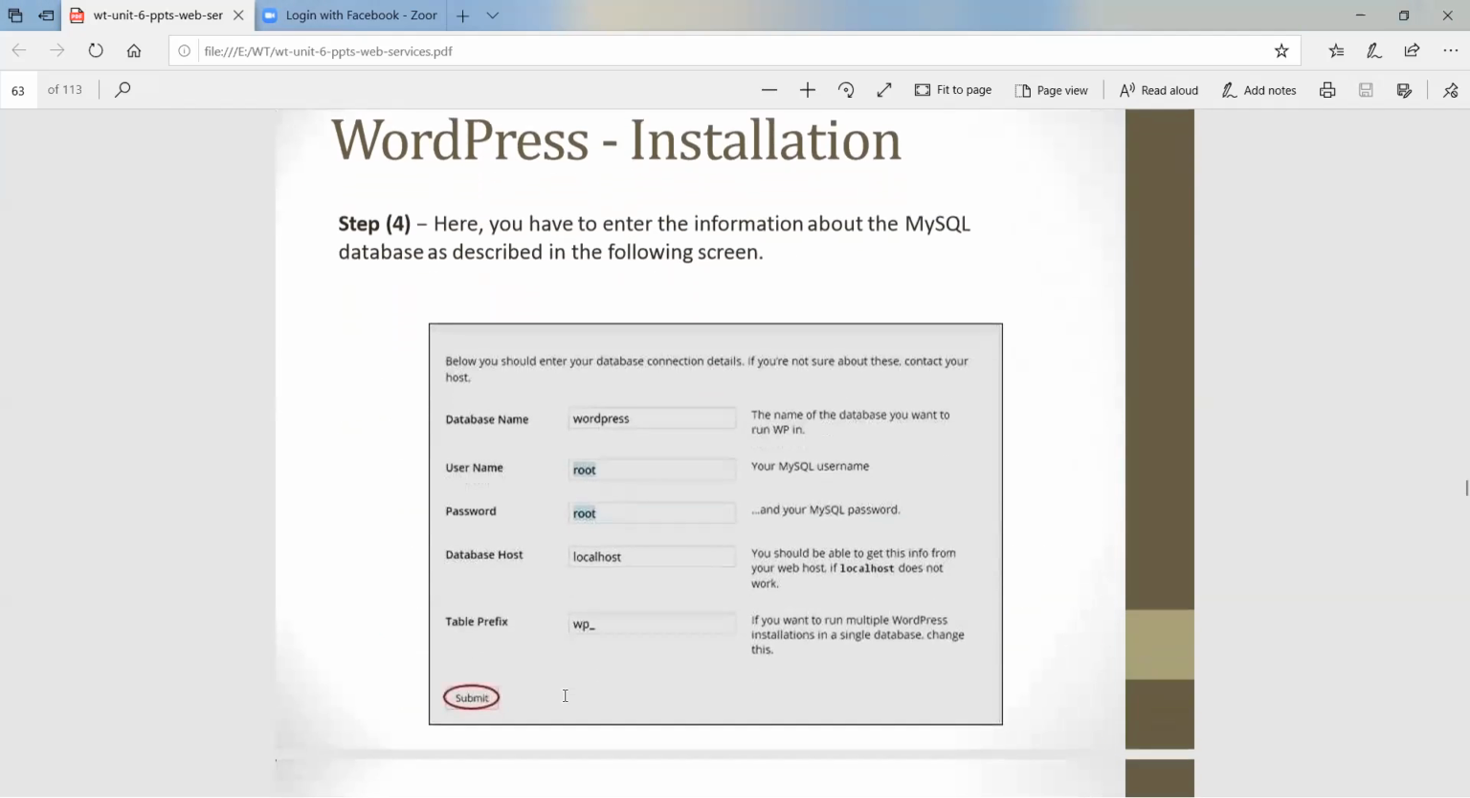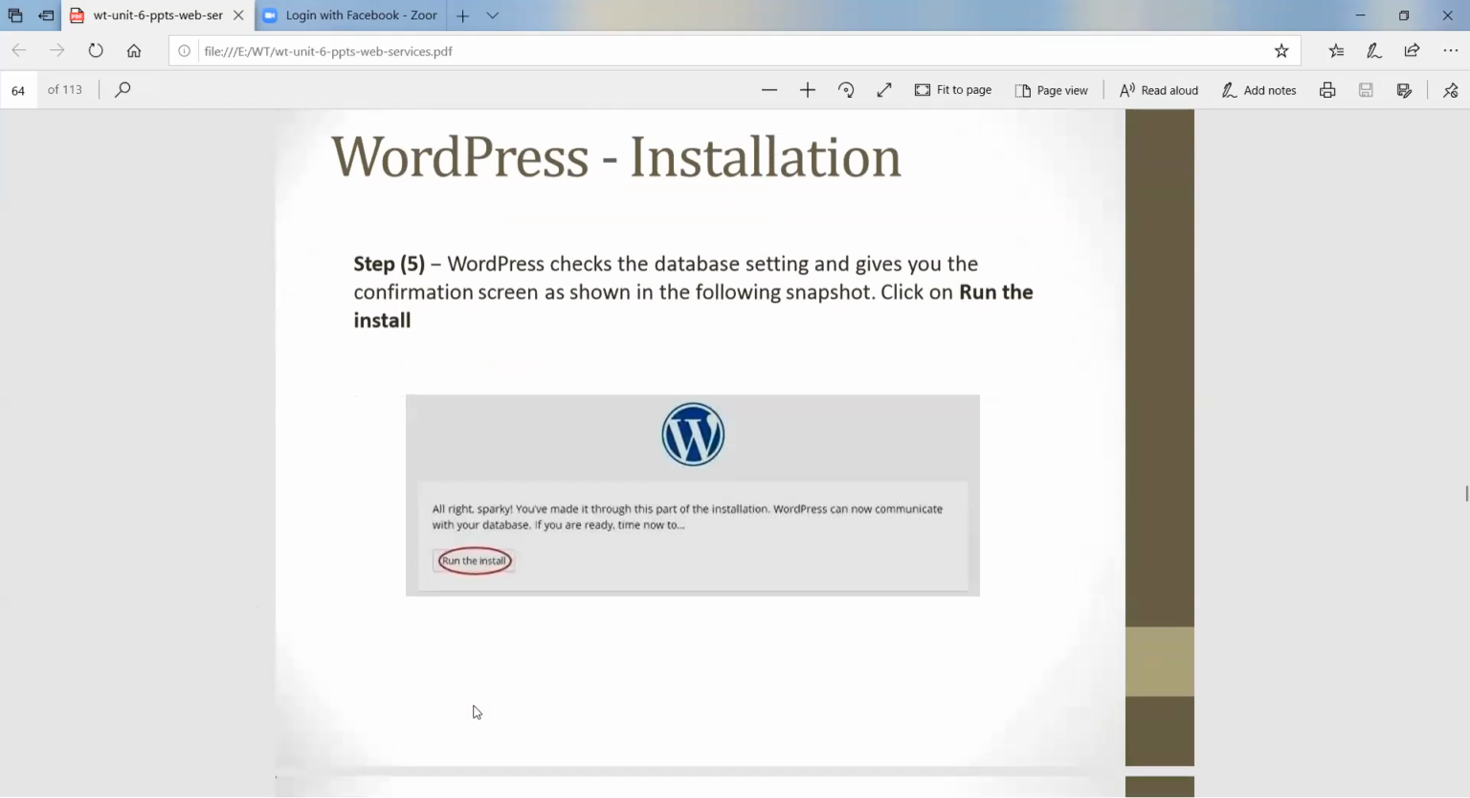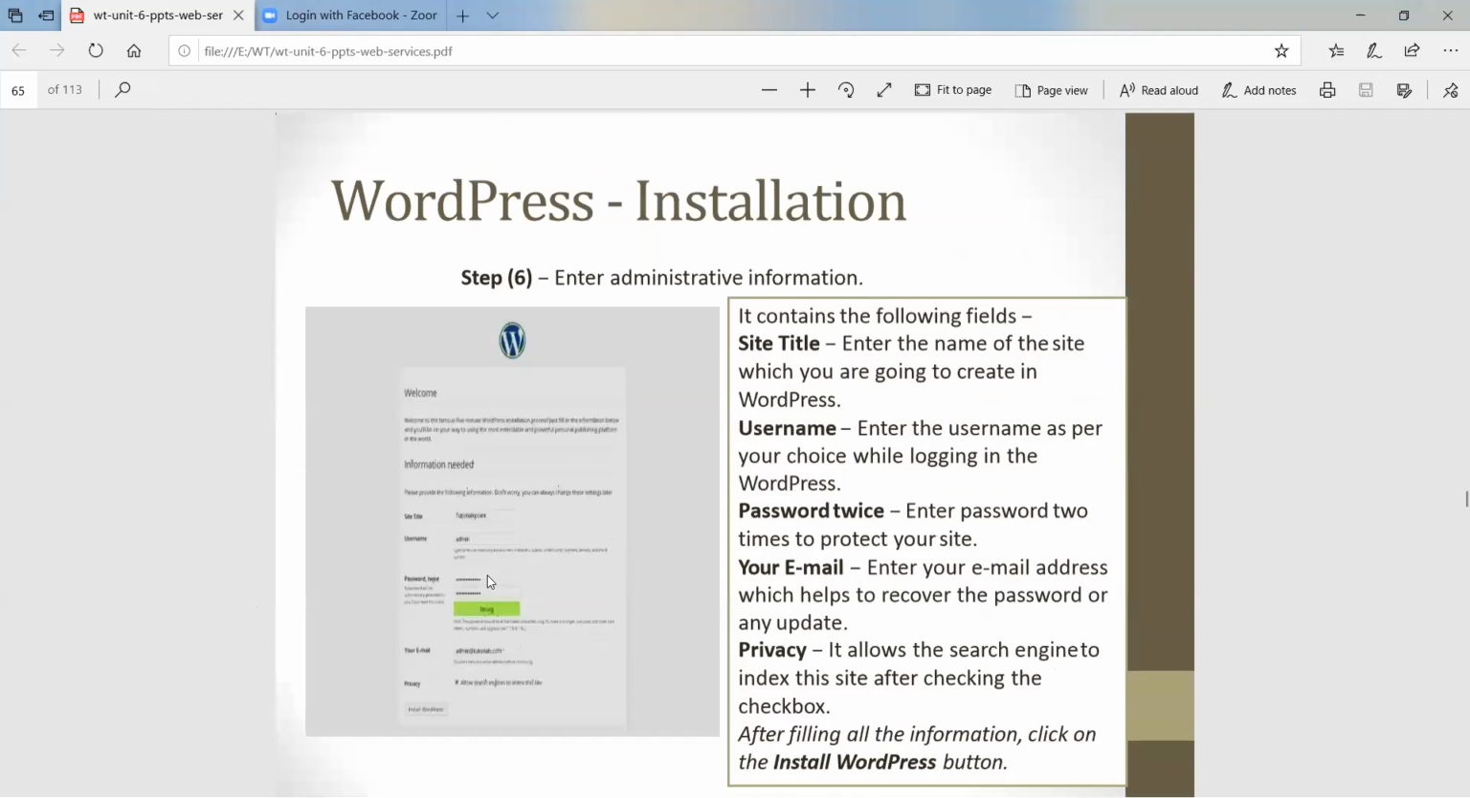Step 4, what are we doing? See the screen here. Database name, give WordPress. Username, give whatever you gave at the time of installation. Give that password, database host localhost, table prefix wp, and click on submit. Then WordPress installation, step 5: click on run, run the install.